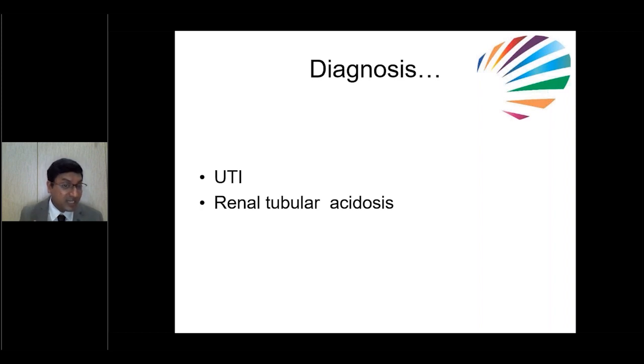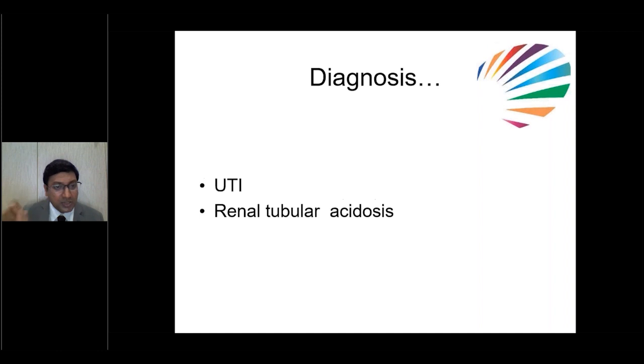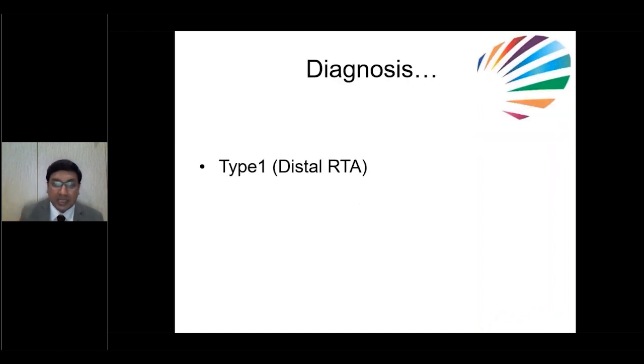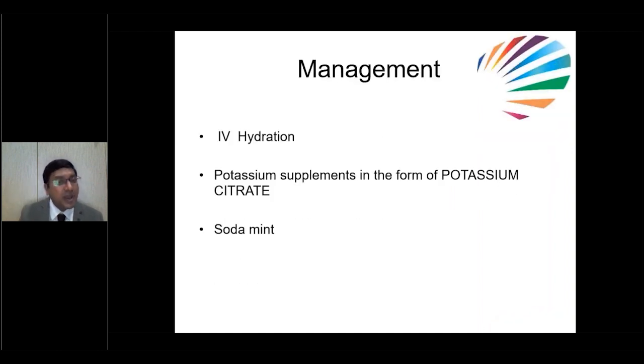That is also important here because we have to distinguish between distal and proximal. We have to see whether this is distal or proximal. In distal renal tubular acidosis, usually they'll have nephrocalcinosis and urinary pH will always be more than 5.5. So here pH is 6.2 and child is having nephrocalcinosis. So this is distal. So here, how to manage this case?